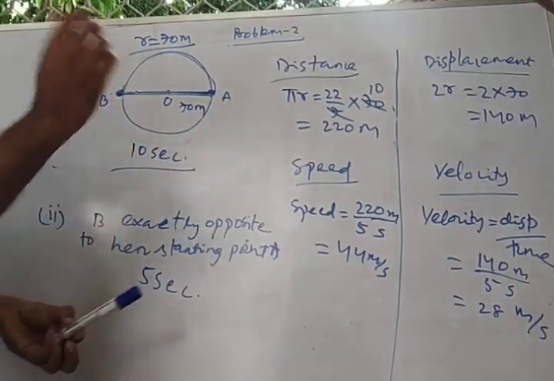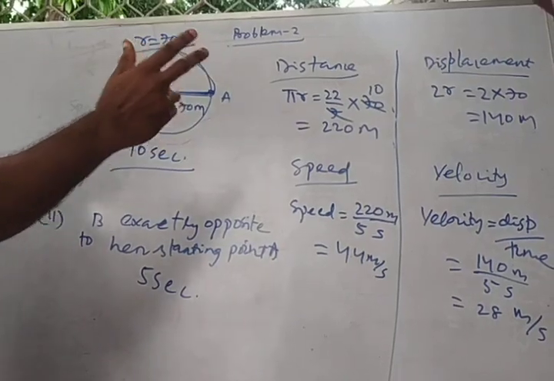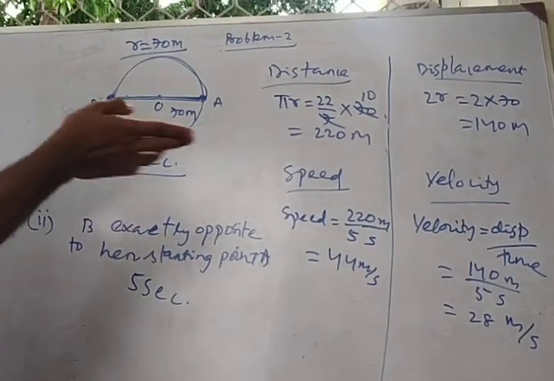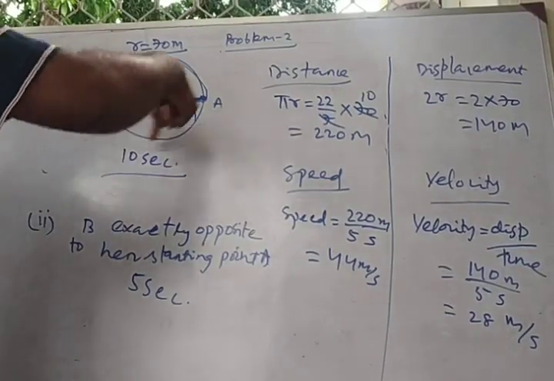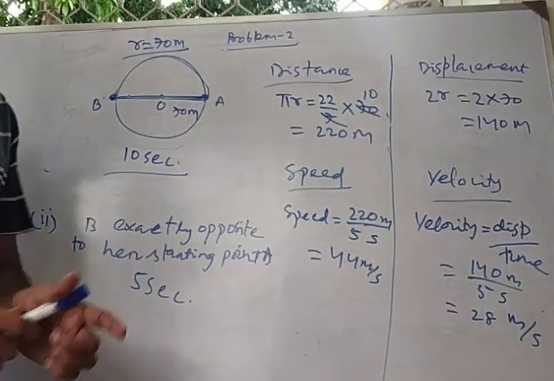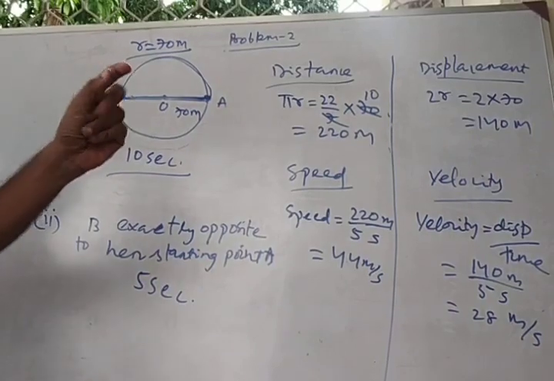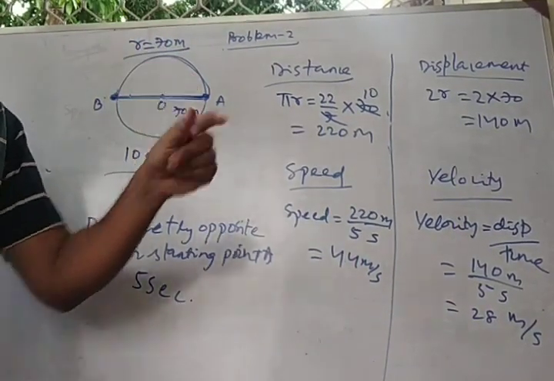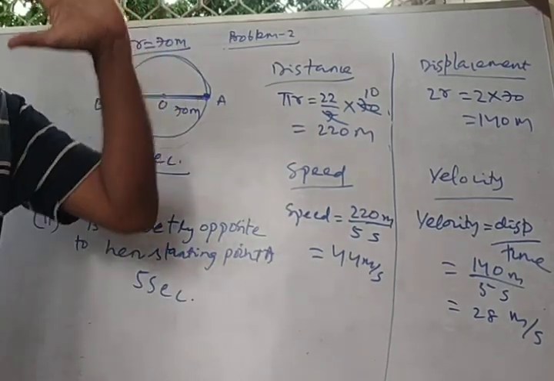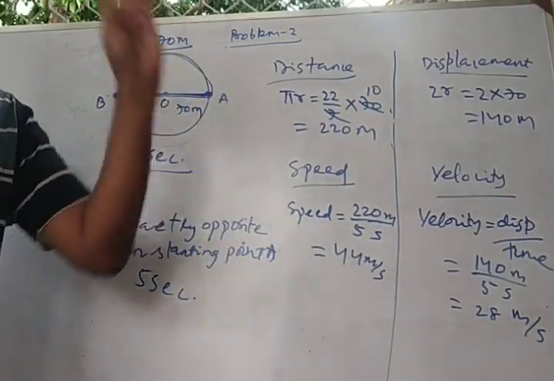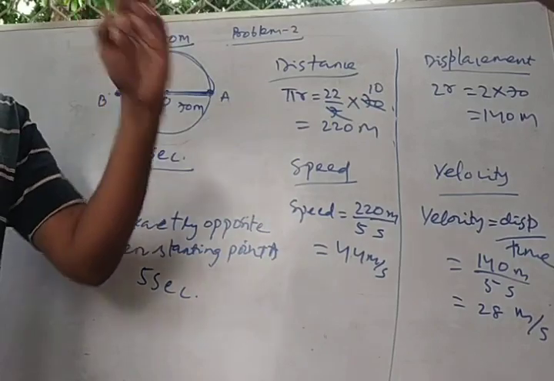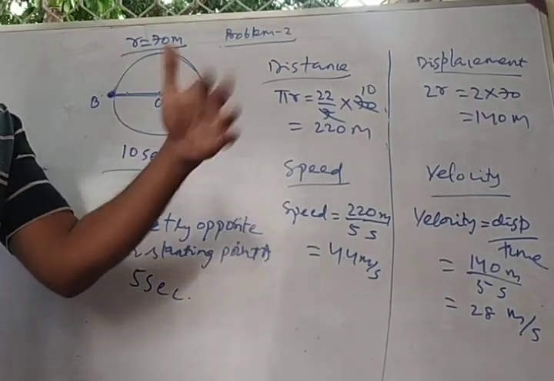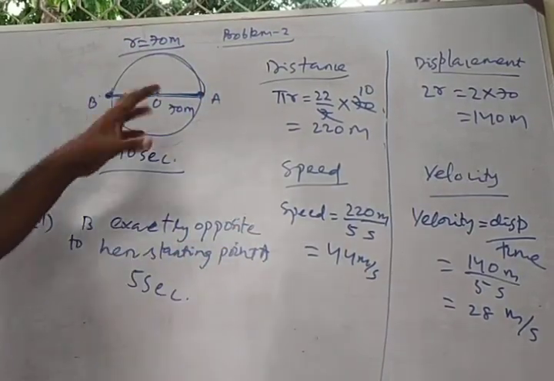So every moment, since velocity is a vector quantity, it possesses a direction, and the direction of velocity is continuously changing. Why changing? The only agent responsible for the circular motion of the body is centripetal force. And this centripetal force is going to be very, very important in gravitation, in atomic physics, in cyclotron. Whenever we go for some future or advanced concept, we are going to use this.